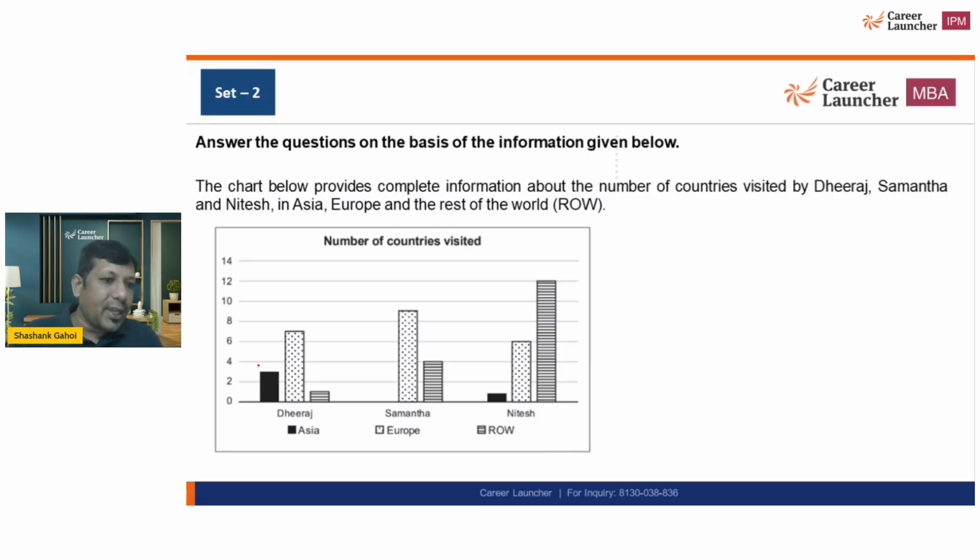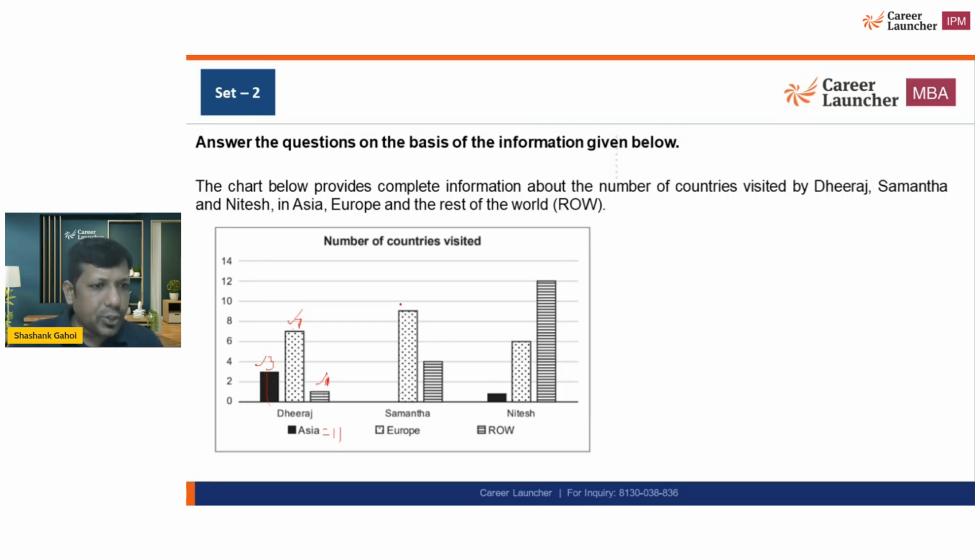So when we are saying 3, 7 and 1, it means if Dheeraj is going to 3 countries, it will not be that he is going to Sri Lanka 3 times. It's not possible. If he is visiting 3 countries, one country will be China, another country will be Nepal, and the third country is going to be Sri Lanka. So basically 3 different countries he is visiting. Here he is visiting 7 different countries. Here he is visiting 1 country. A country will not be counted multiple times. So we are talking about total of 3 plus 7 plus 1. So Dheeraj is going to 11 countries, 11 distinct countries.